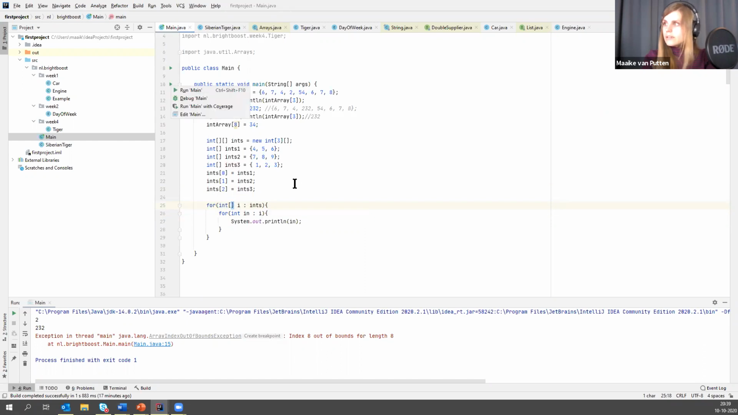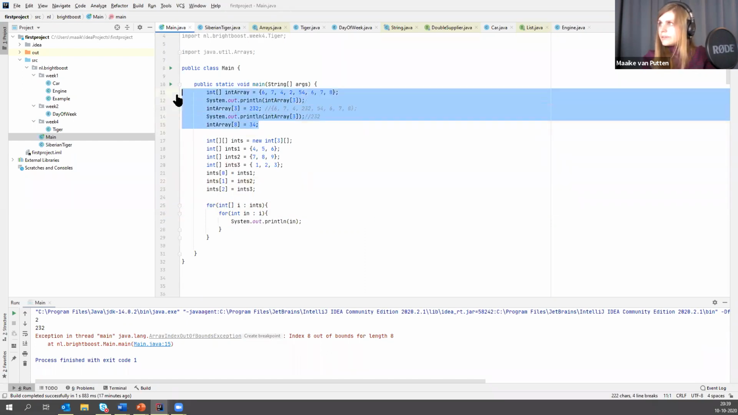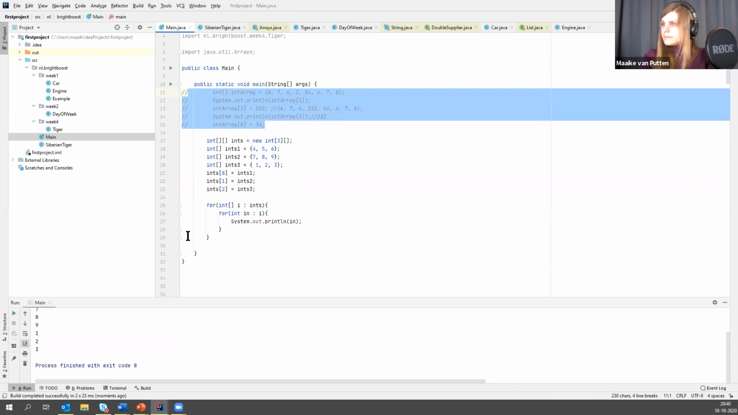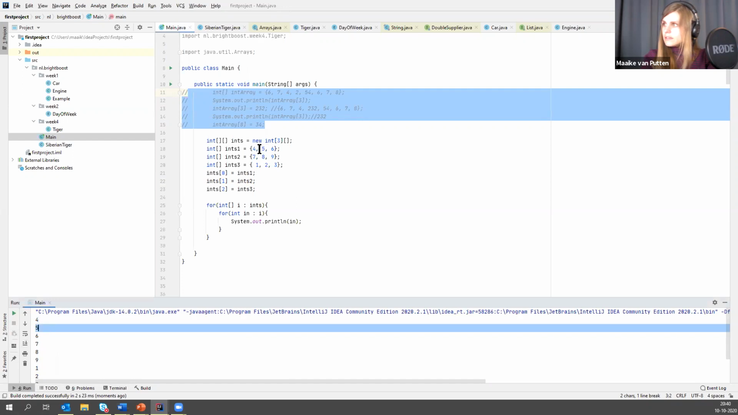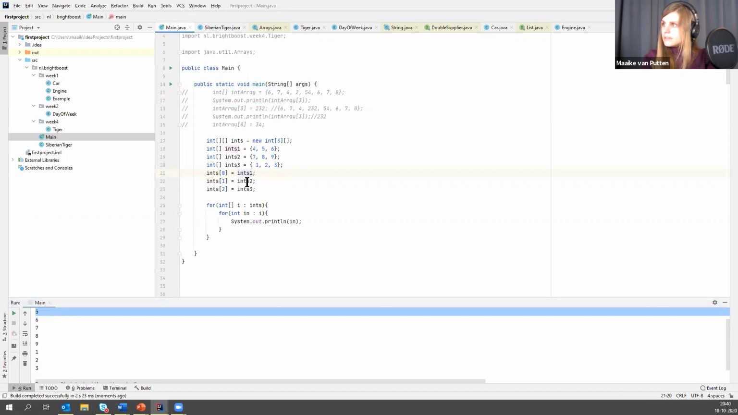So let's turn this bit off because it throws you out of bounds. So here you see, it starts with 4, 5, 6. This one, it's being assigned here. 7, 8, 9, and then 1, 2, 3. So if I want to have it in the correct order, I would have to put this one here, ints 1 here, and ints 2 here. Does that make sense?